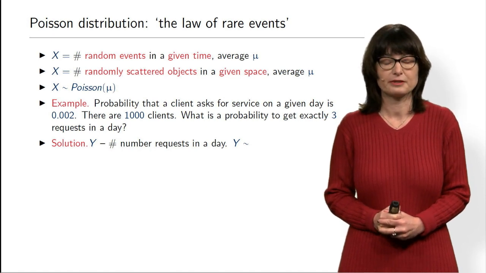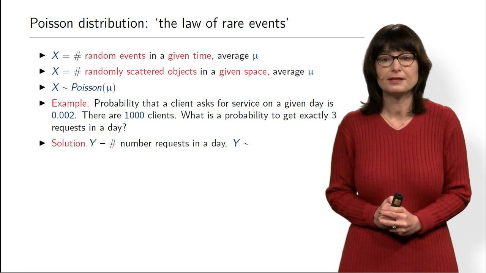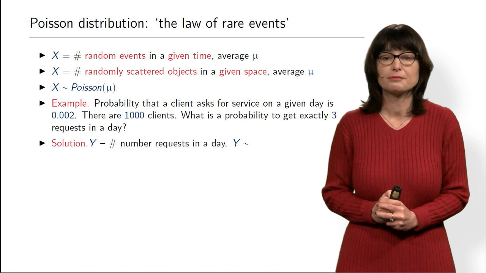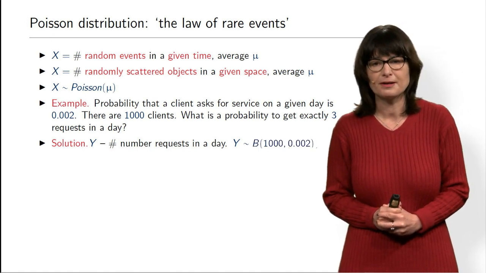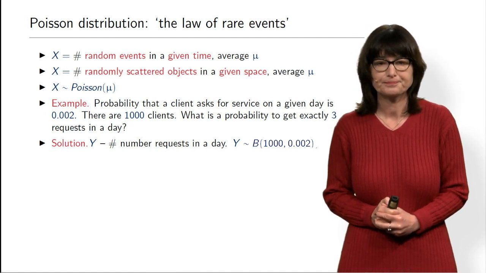What distribution will it be? I will give you the answer now, but think first yourself. The answer is, of course, the binomial distribution, with parameters 1,000 and 0.002.